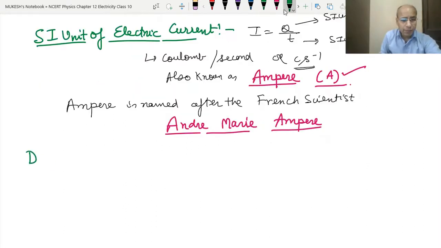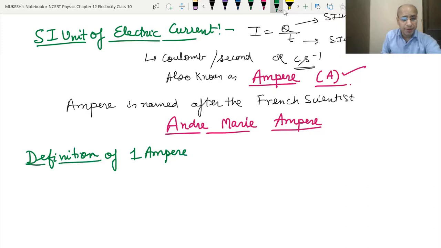Next, the definition of 1 ampere. Normally the question is asked in the exam like this: define 1 ampere current, or define the SI unit of current, or name the SI unit and define it. In this case, how are we going to define the SI unit? We already have I equals Q upon T. So we have taken the SI unit of I as 1 ampere.